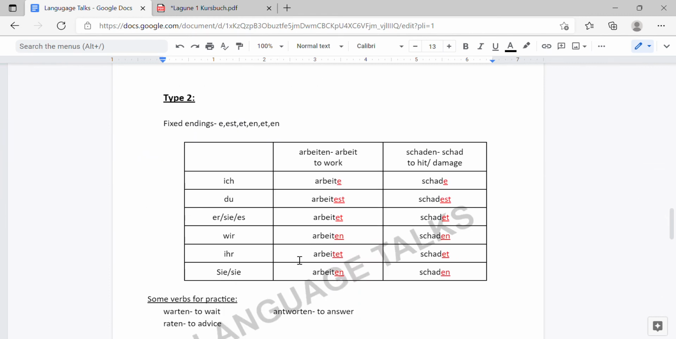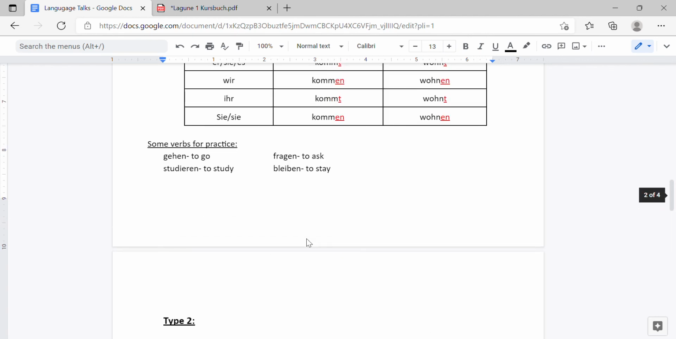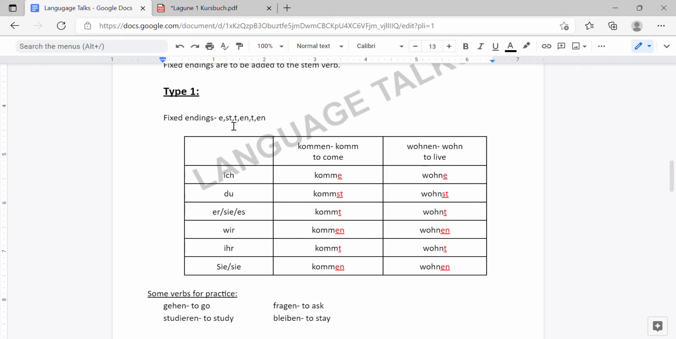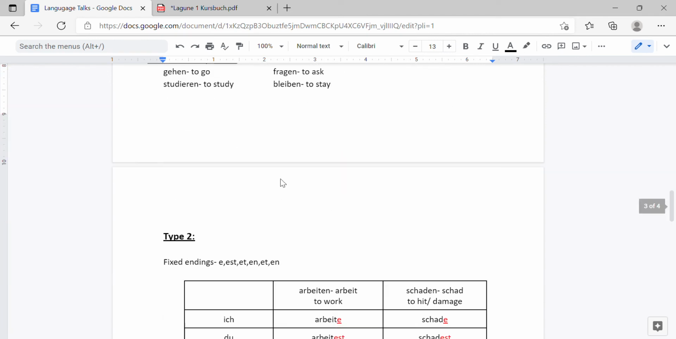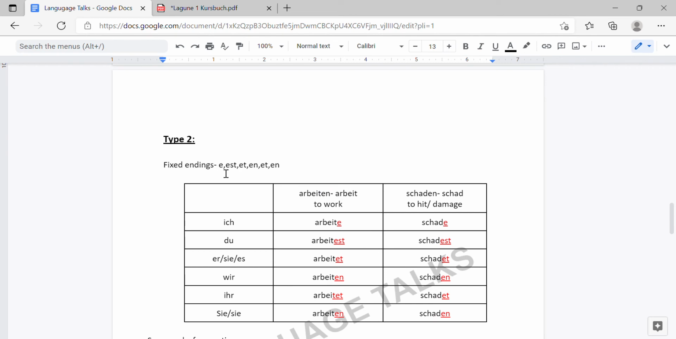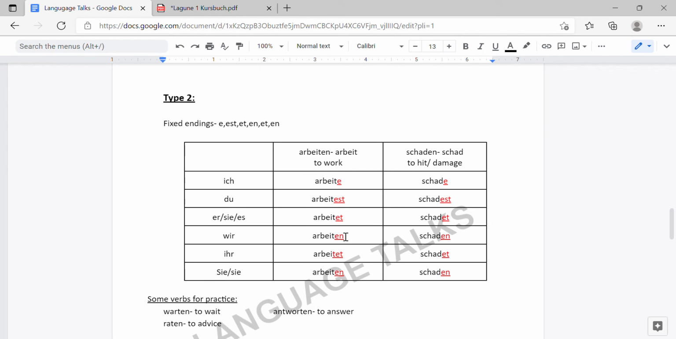Second type conjugations have the ending similar to the first type, but in the du, er/sie/es and ihr forms, we will be adding an E. So it is e, est, et, en, et, en. So here also what we are going to do is remove the en and derive the stem verb, right? For the word arbeiten, which means to work, arbeit is the stem verb.